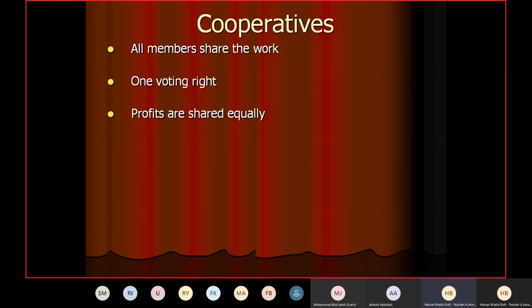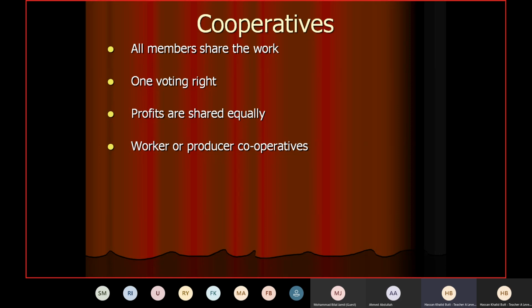Okay, I'll talk about how it functions and how it gives the benefit to the members. Right now we are just discussing the characteristics of a cooperative. Then, there can be many types of cooperatives: worker cooperative, producer cooperative. Now let's discuss it. I'll give you an example of how a cooperative gives benefit to its members.